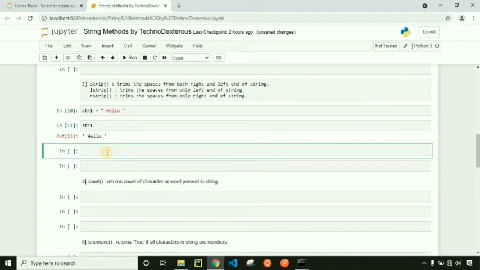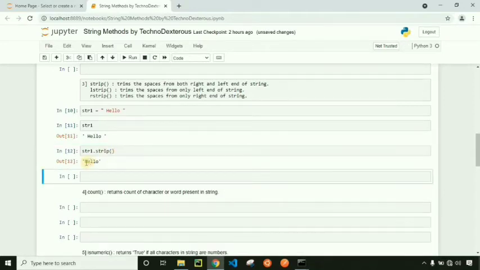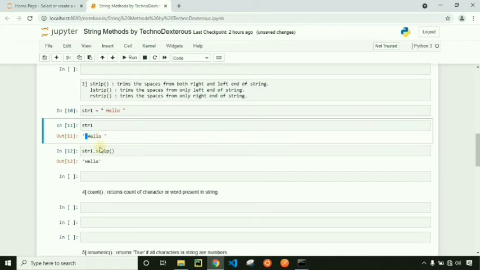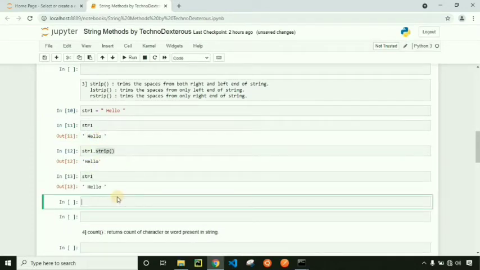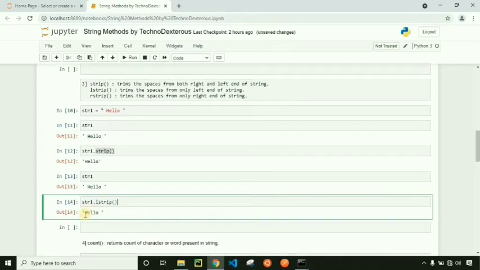Let's use the strip method on it, str1.strip. It will trim the spaces at both ends. So let's print str1 again. Let's try the lstrip method on str1. It will trim the space which is present at the left end of the string.